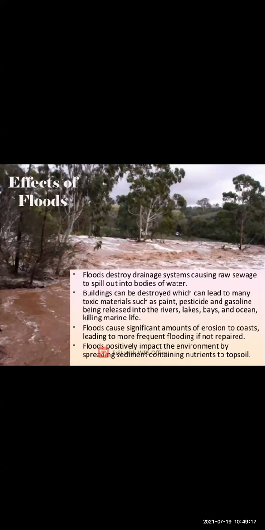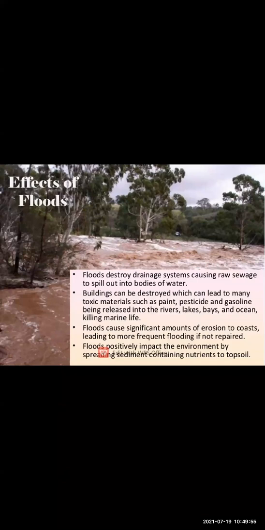Floods can cause soil erosion. Soil erosion we have studied in the first chapter, natural disasters. When does soil erosion happen? When there is heavy rainfall. At that time, along with the soil, the nutrients of the soil are also washed away by the water. That time soil erosion takes place. So flood has a negative impact on the environment, as it destroys the nutrients of the soil. Now what are the effects of the floods?